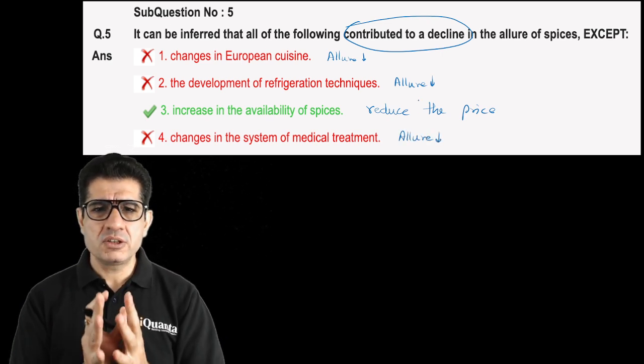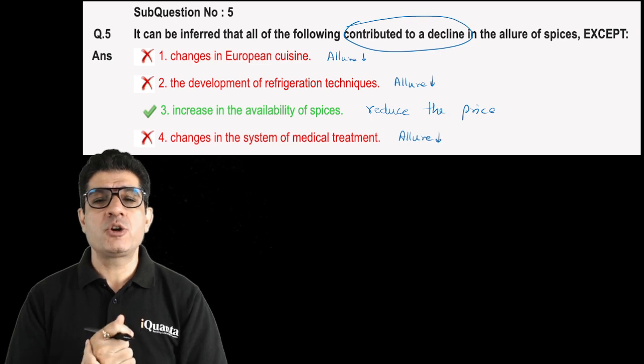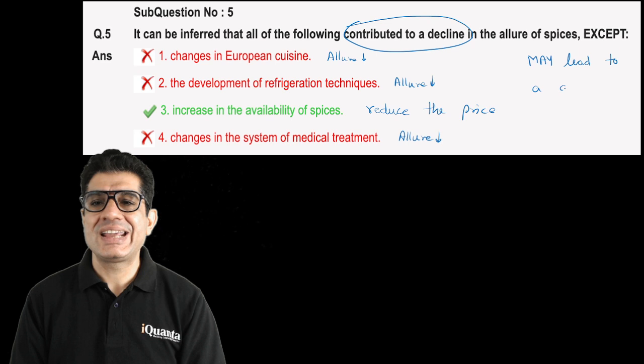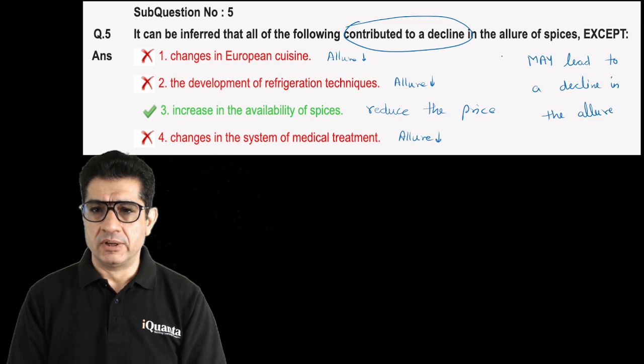So you realize, if I look at 1, 2, and 4, for these three, I will say that they may lead to a decline in the allure. Okay, so that's for 1, 2, and 4.